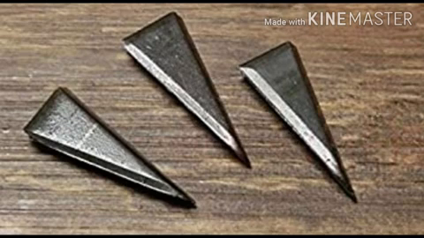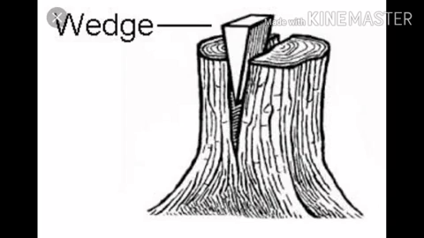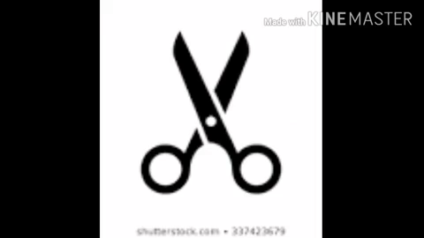Wedge. A wedge is a tool with a sharp edge which can be used to split materials. It is used to break wooden logs into 2 pieces. Examples: knife, scissors, and axe.